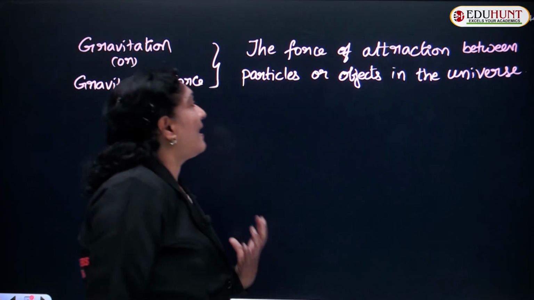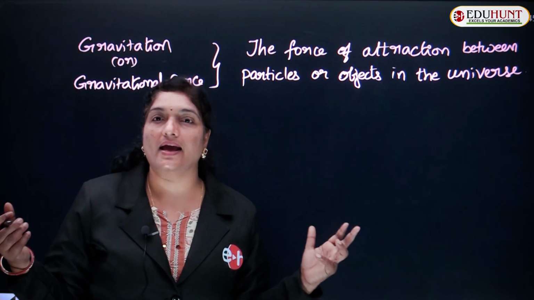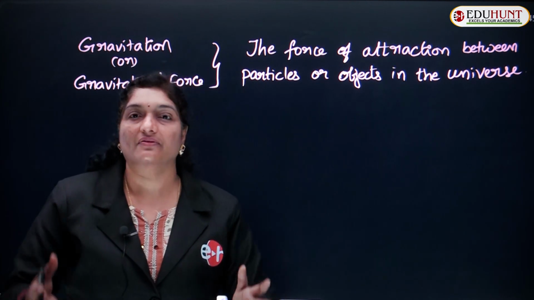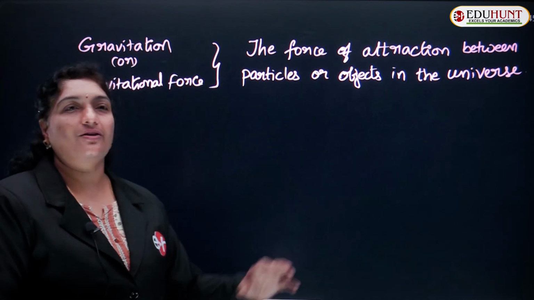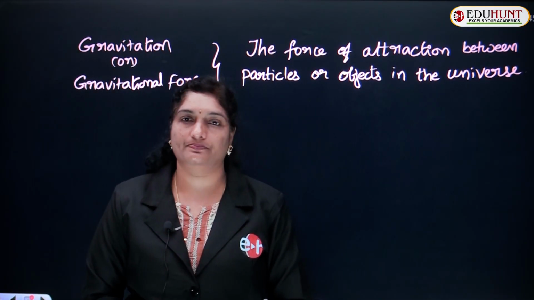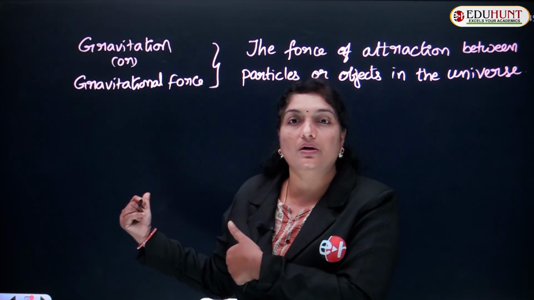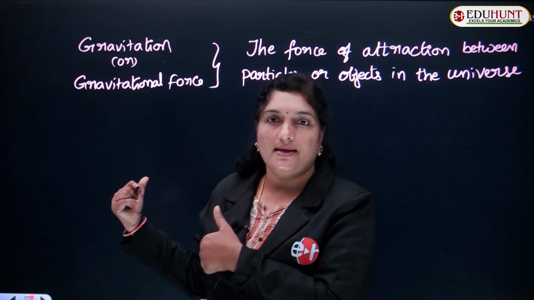So the force of attraction between particles or objects in the entire universe itself is called gravitation or gravitational force. And this is told by Sir Isaac Newton.